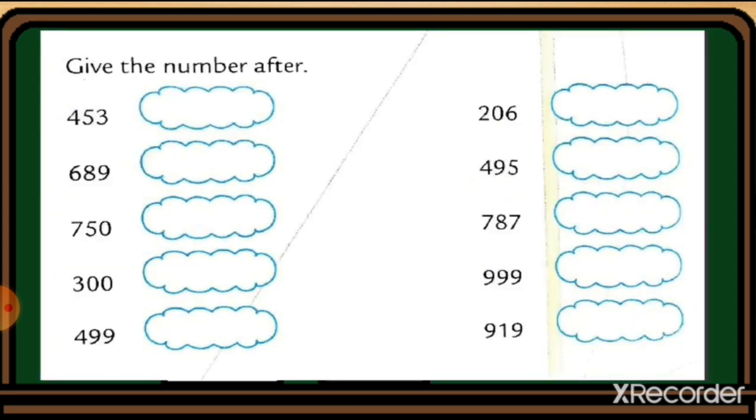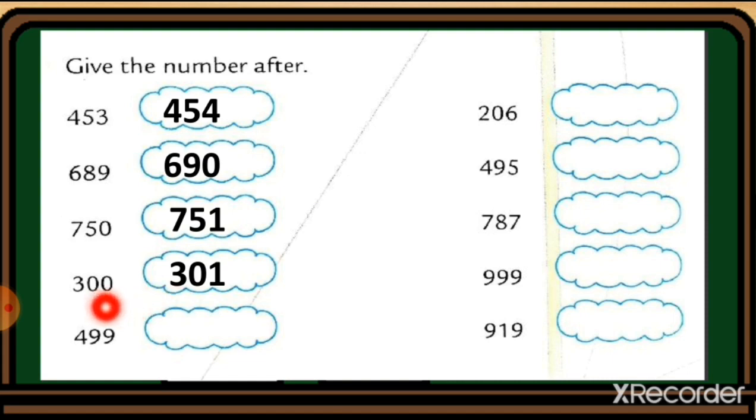The after number exercise. After 453 the number 454 will come. 689. After it the number 690 will come. 750. So after this the number 751 will come. 300. So after 300 the number 301 will come. 499. So after this the number 500 will come. 206.